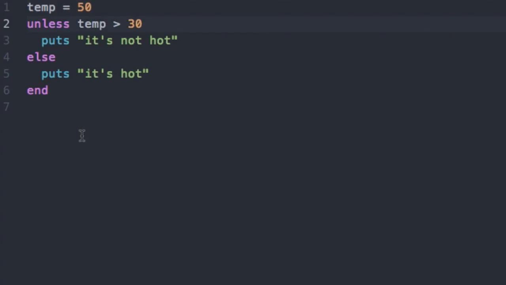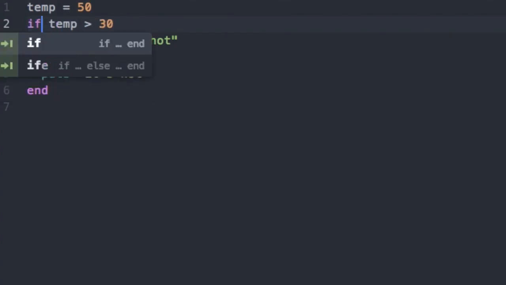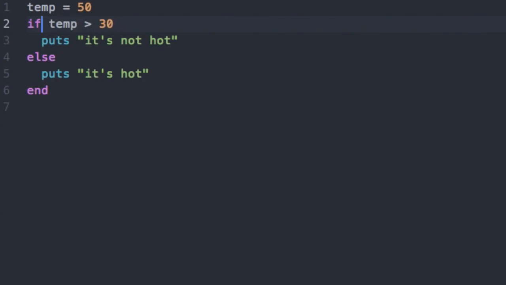Let's refactor this code. Let's say if temp less than or equal to 30 puts it's not hot. This seems more logical and easier to read. So if temp is less than or equal to 30, we can say it's not hot. Else it's hot. So logically that makes more sense.